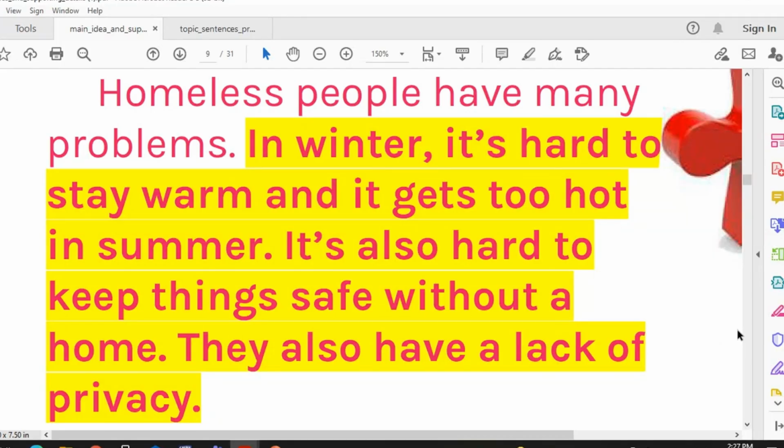Here, he started the paragraph with a sentence. Okay, like homeless people have many problems. What are these problems? We don't know. Homeless people have many problems. What are these problems?